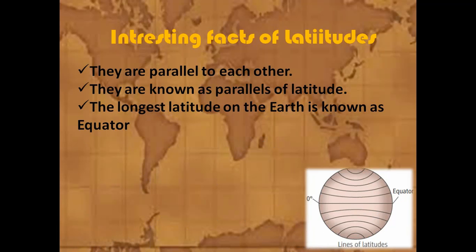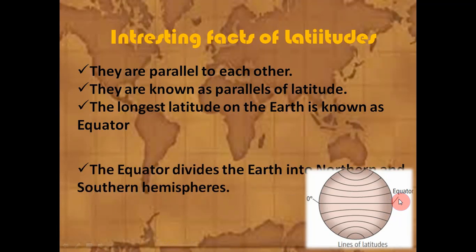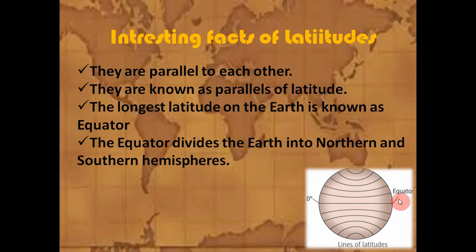The longest latitude on the earth is known as equator. The equator divides the earth into northern hemisphere and southern hemisphere.